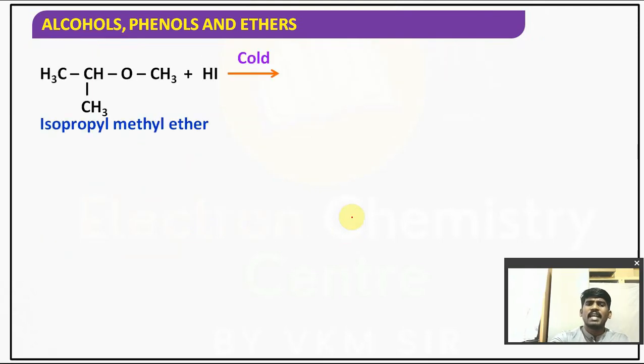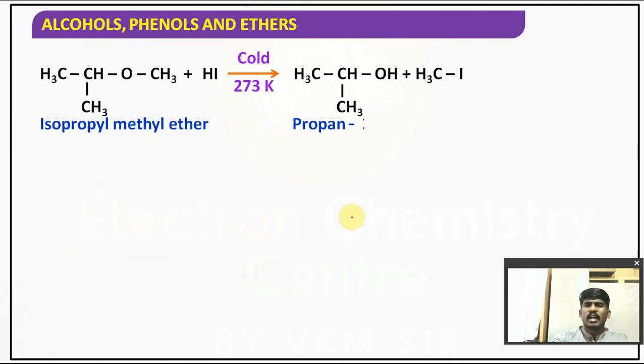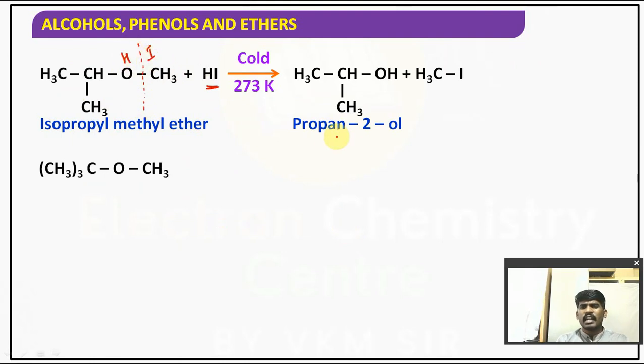Now I am taking isopropyl methyl ether. This is the isopropyl group and this is the methyl group. Treat it with HI. Break this bond, add H here and I here. It gives propan-2-ol and iodomethane. Understood? So far I have taken only alkyl groups which are primary as well as secondary.